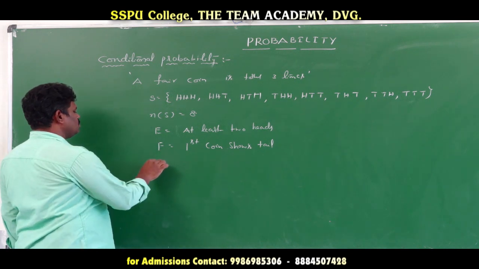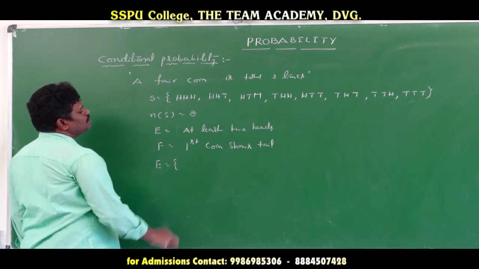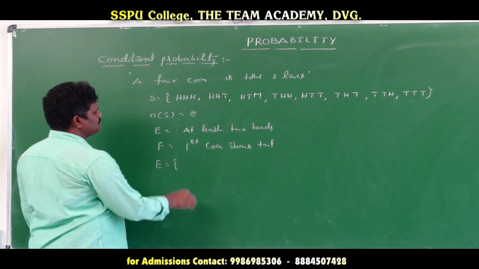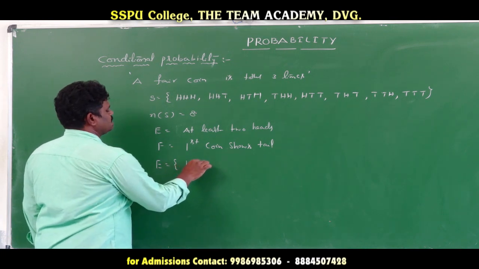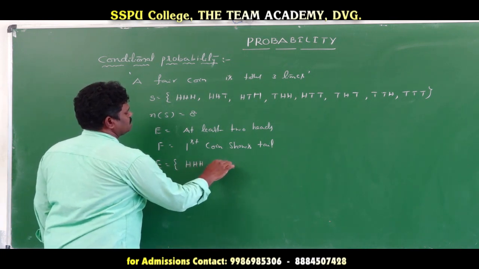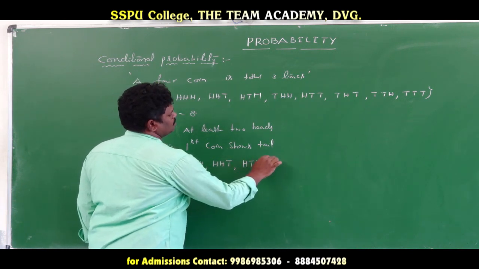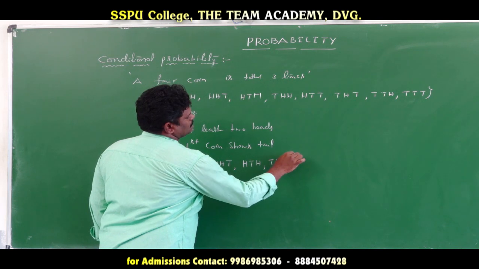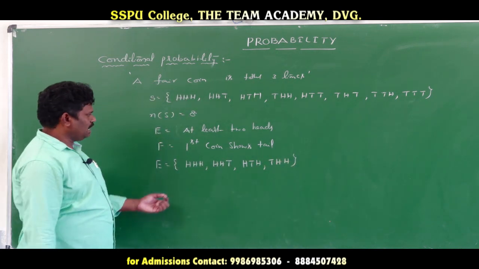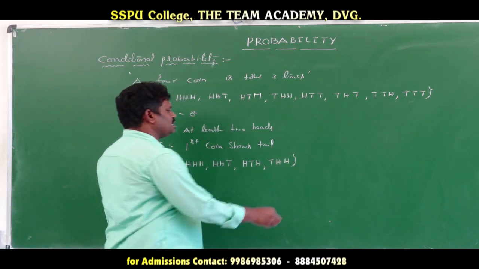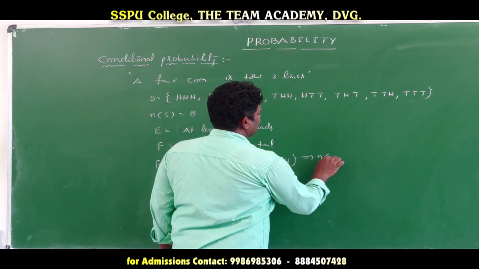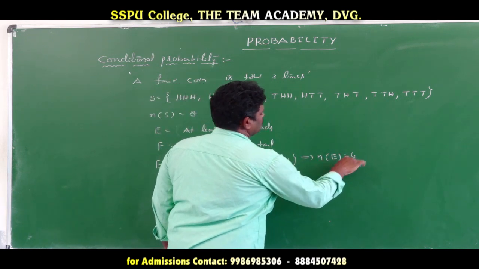What are the sample points of E? At least 2 heads means 3 heads is also possible, and 2 heads with 1 tail: HHT, HTH, THH. This represents the at least 2 heads event. Here the number of sample points in the event is 4.